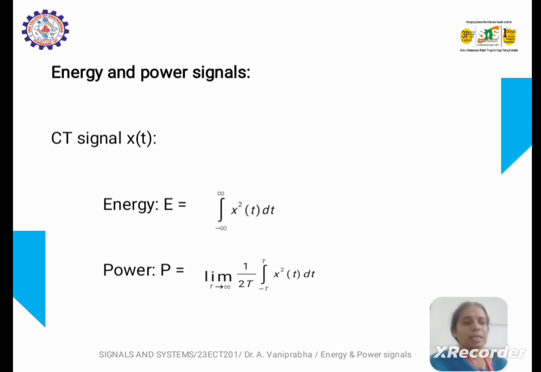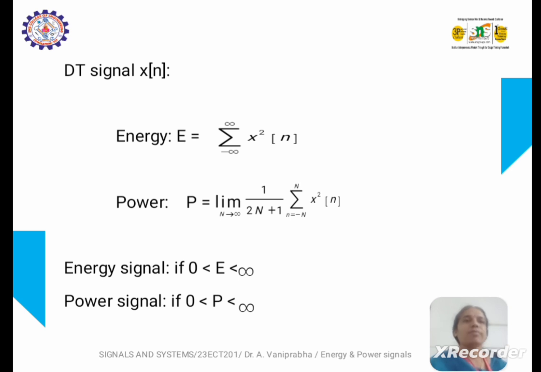So in both cases, for a signal to be an energy signal, the energy E should be non-zero and less than infinity. In the same way, power should be non-zero and less than infinity. If the given signal is a discrete time signal, x(n), then the energy and power shall be calculated using the summation formula. E is equal to the summation from minus infinity to plus infinity of x squared of n.